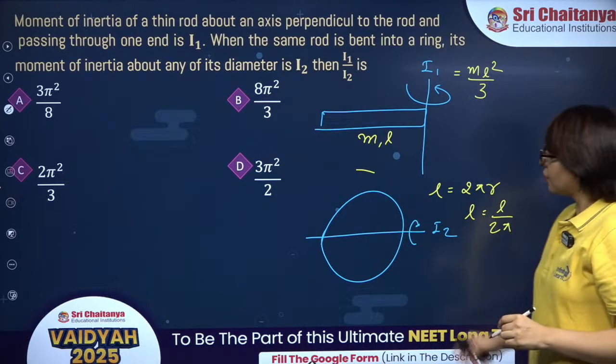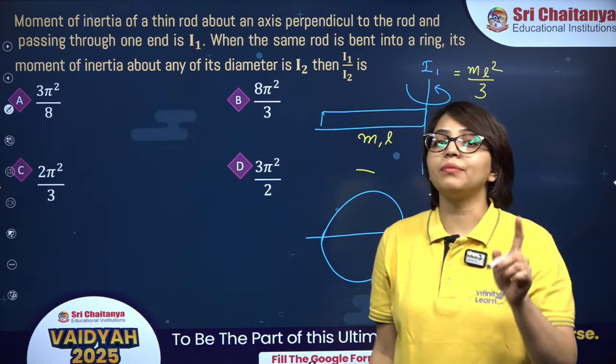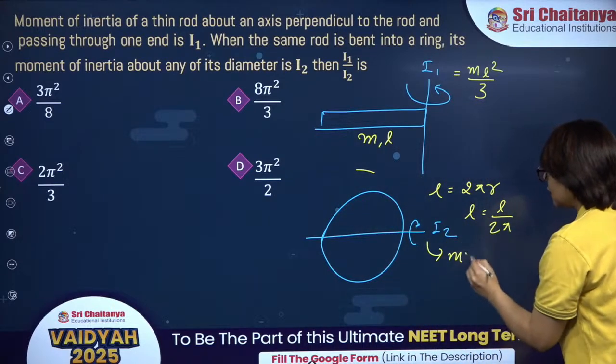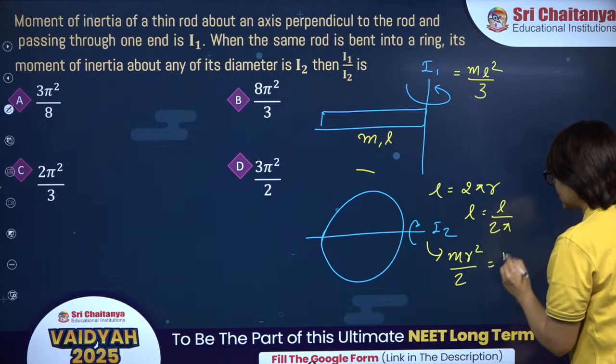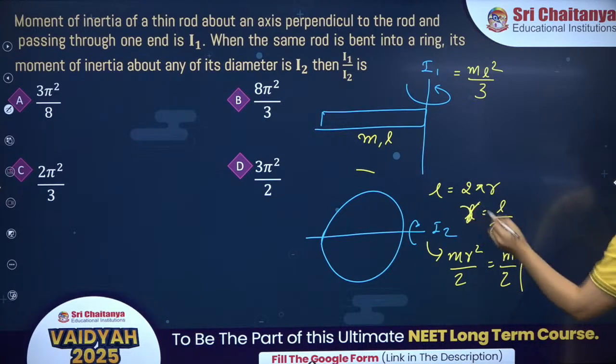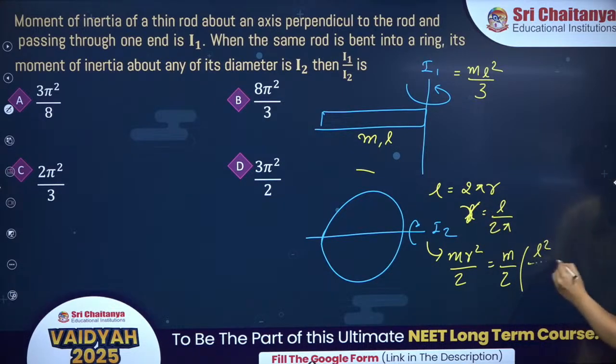Now what is the moment of inertia of the ring about one of its diameters? mr square by 2. I2 will be mr square by 2, so it is m by 2 r square, where r square is L square by 4 pi square.